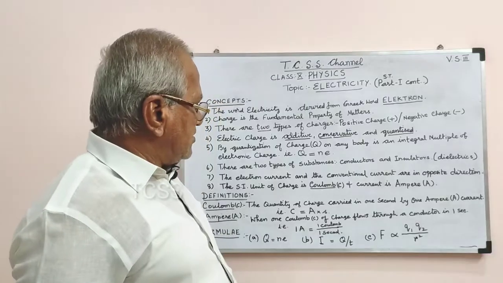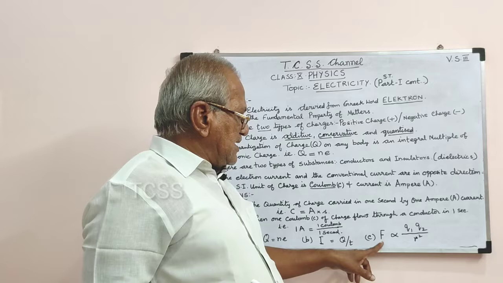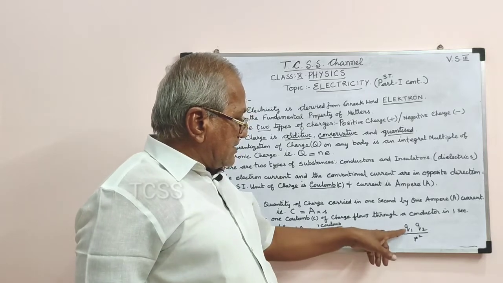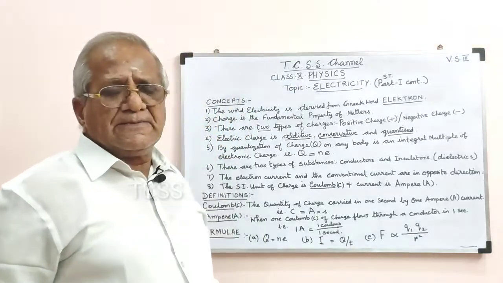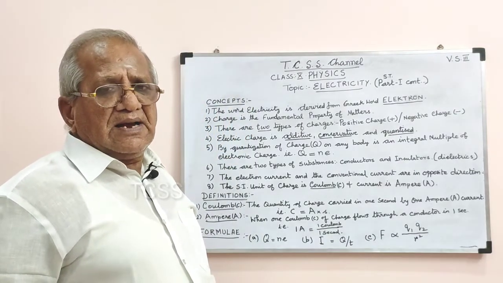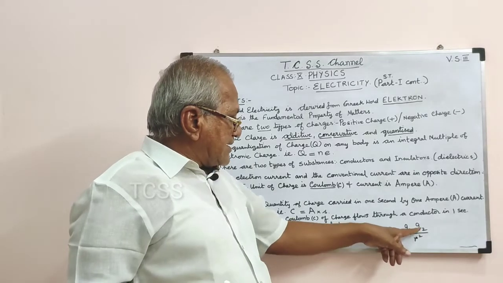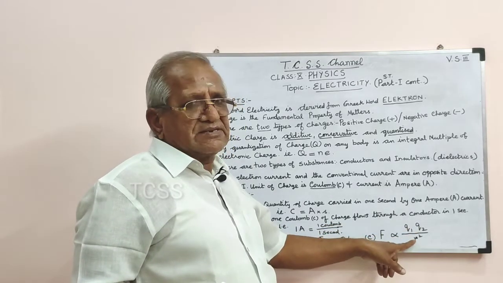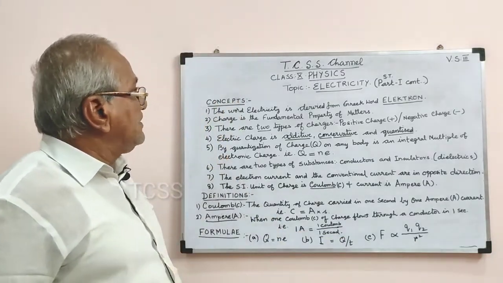So, the force between the two charges varies directly as the product of the two charges, and inversely as the square of the distance. So this is the third formula.